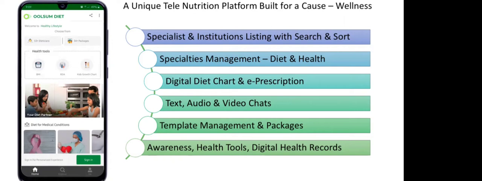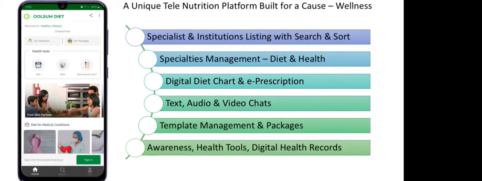Then specialties management: right now we have diet, and we can also enable health. Then we have the digital diet chart. When we move to telehealth, we will also come with e-prescription. Right now we have text, and in another 1-2 months we will have audio and video chats as well. One of the key features is template management, which we will show in the demo, and the packages that dietitians can create on our platform.